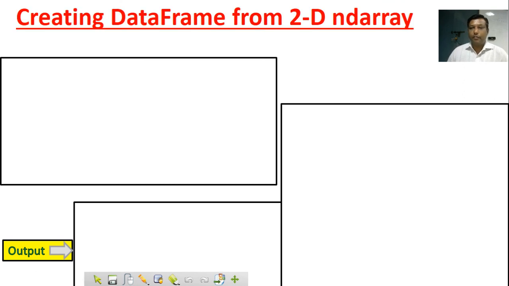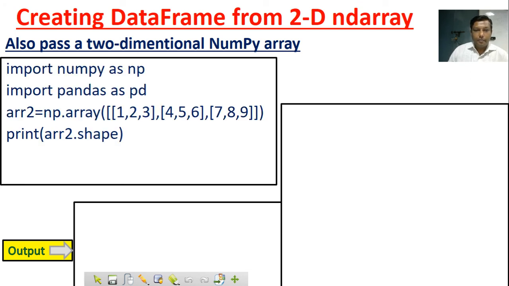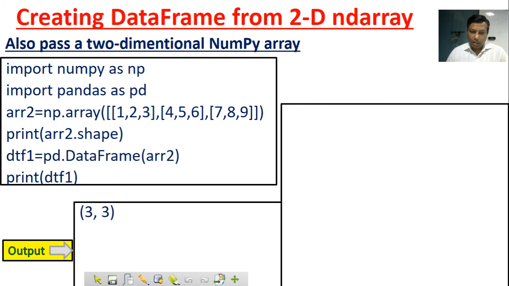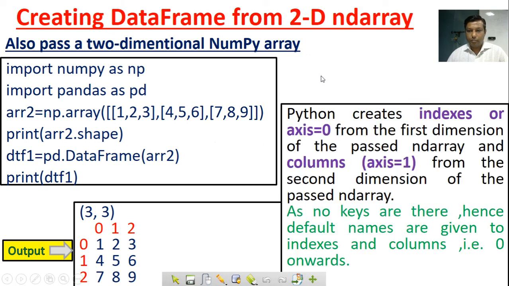Creating data frame from a 2D ND array. Again, we also pass a 2-dimensional NumPy array, np.array, here 1, 2, 3, 4, 5, 6, 7, 8, 9. Shape is 3 cross 3. You can see there are 3 rows and 3 columns, and indexes are there. The same explanation applies.